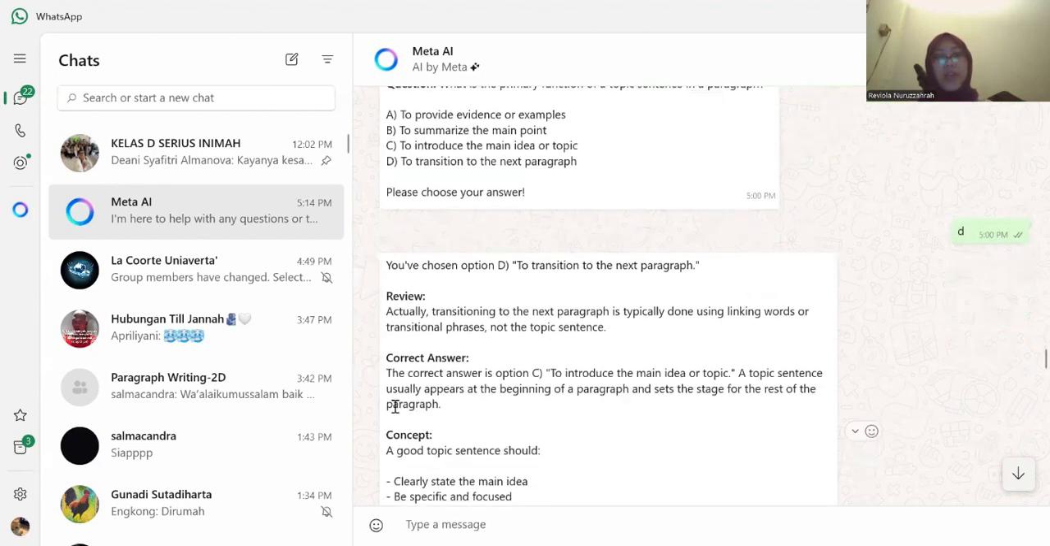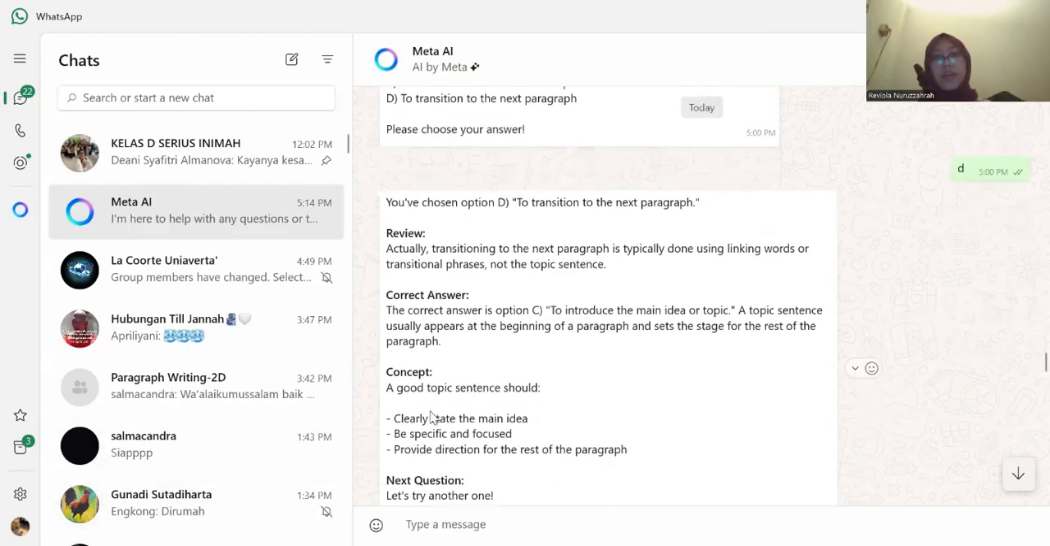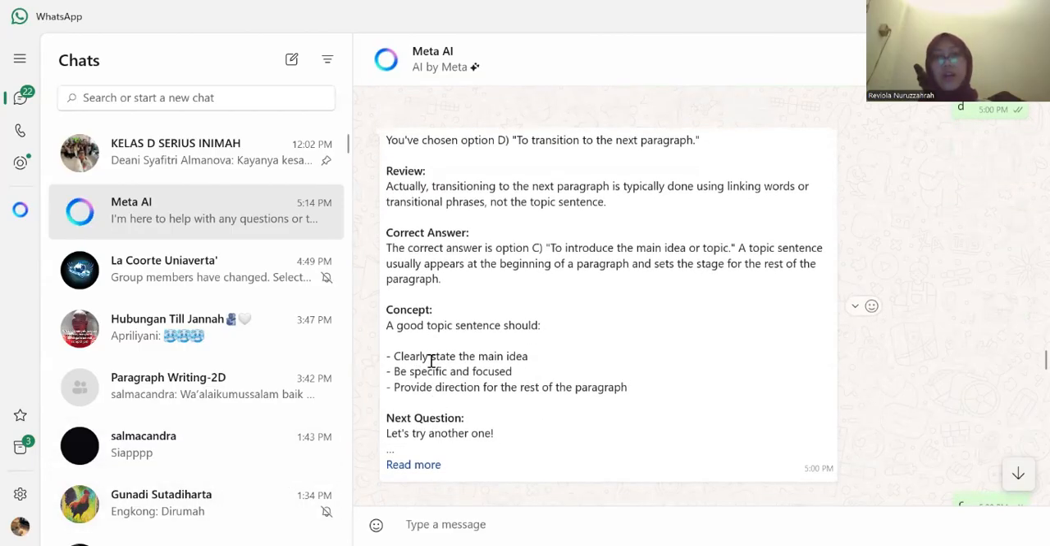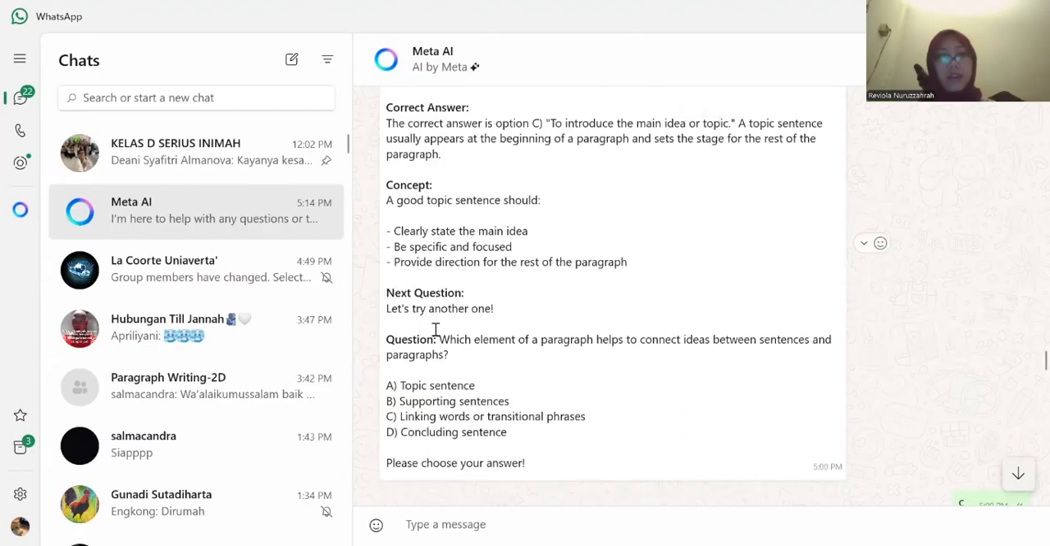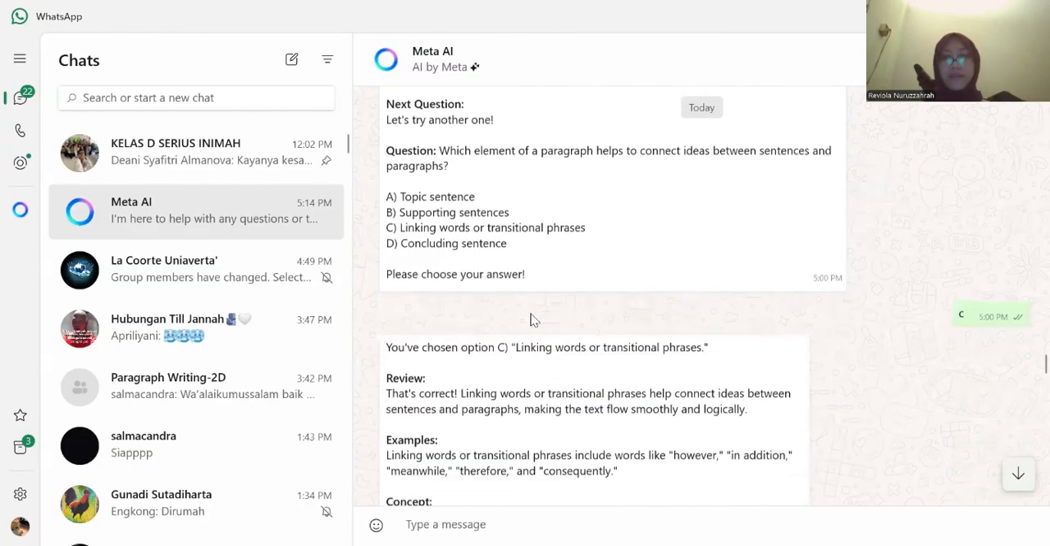He gave me the reason: a topic sentence usually appears at the beginning of a paragraph and sets the stage for the rest of the paragraph. And also gave me the concept of what a good topic sentence should be. And yes, he gave me a next question about which element of a paragraph helps to connect ideas between sentences and paragraphs. And I answered the C option, which is linking words or transitional phrases. And that is the correct one.